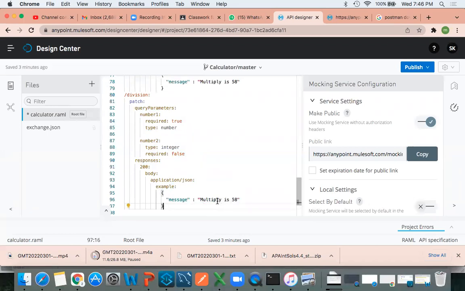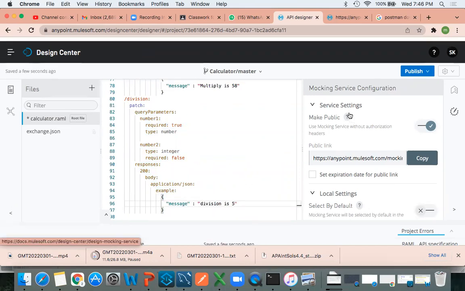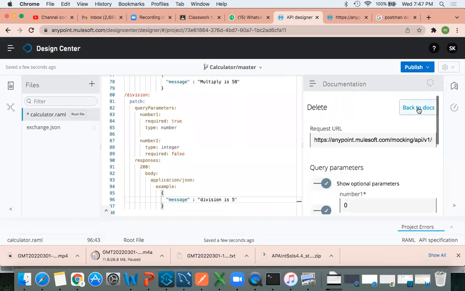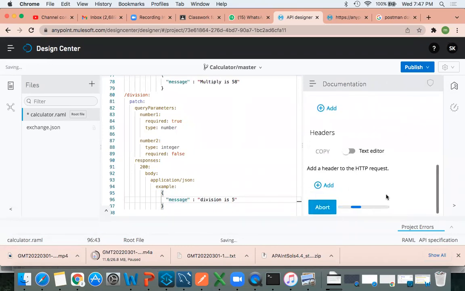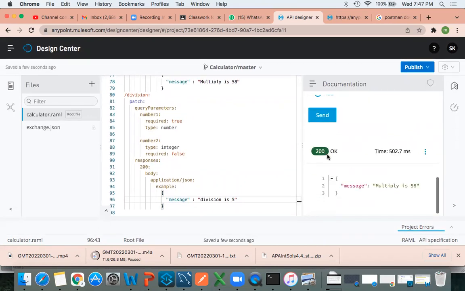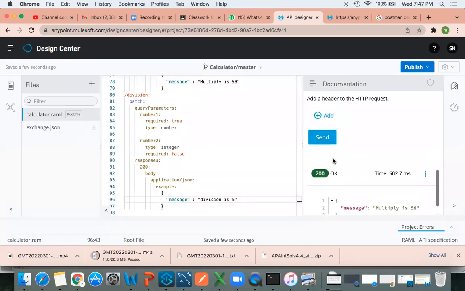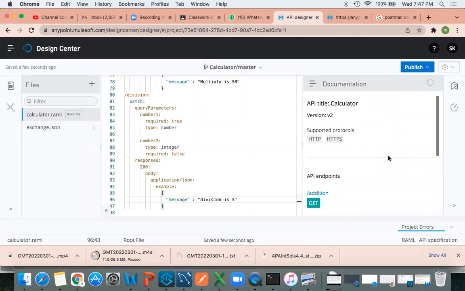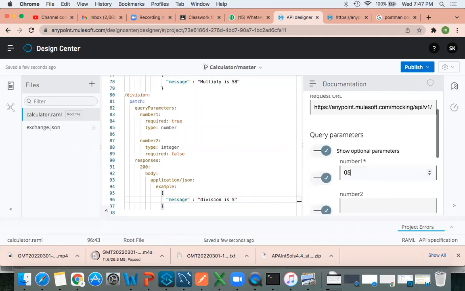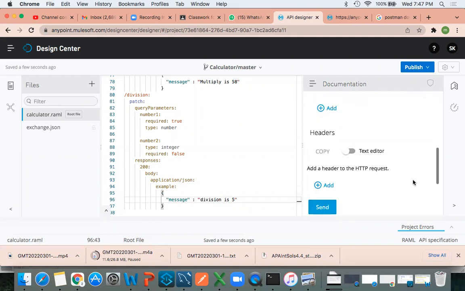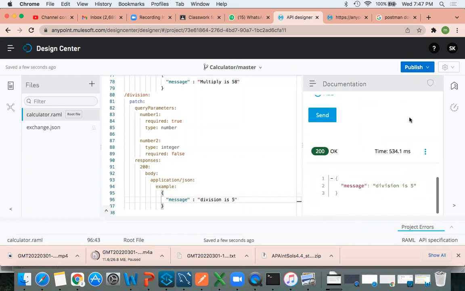Okay. So here division is 5. Okay, now what I will do, I'll come back here, try it. So here 5, I'll click on the send. 200. Okay, sorry, I tested a different one. Delayed one. Patch, try it, provide some value, and then click on send. See, we got it. Then we need to mock this.